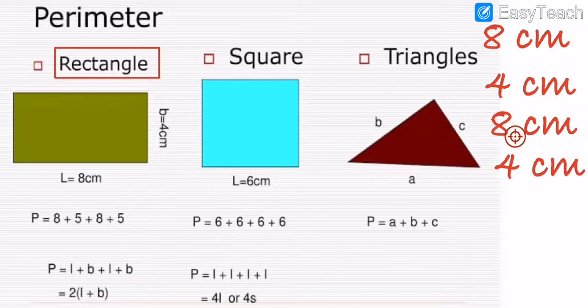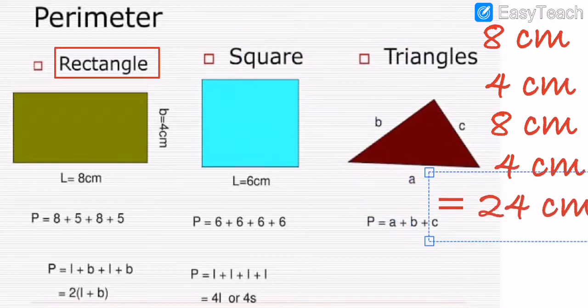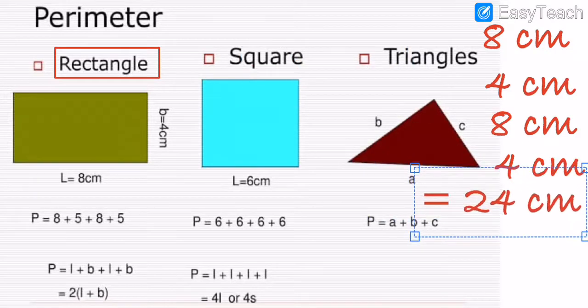And then 12 plus 8, how many? 20. 20 plus 4, 24. How many, my dear students? 24. So now I am going to write the answer here. 24 centimeter is our main answer. 24 centimeter.